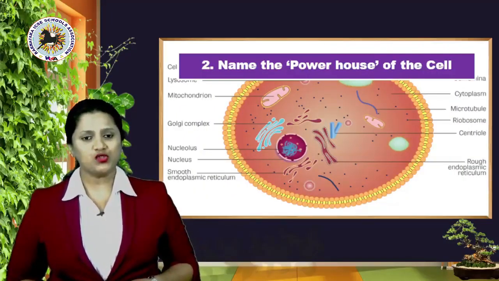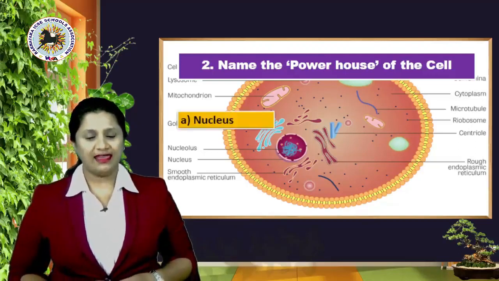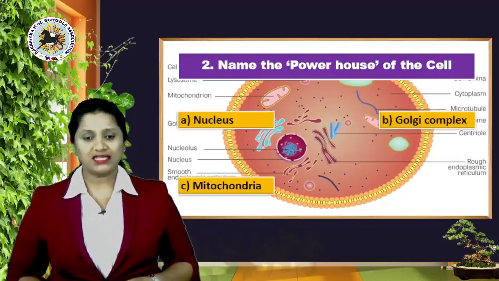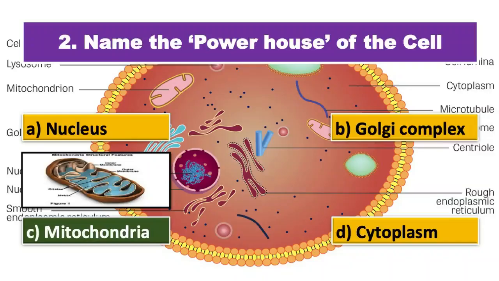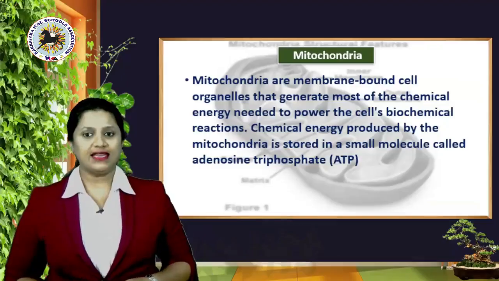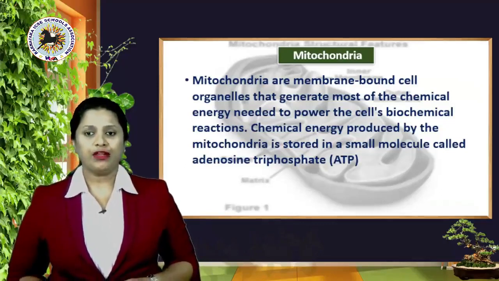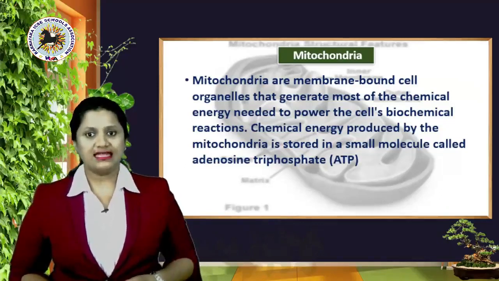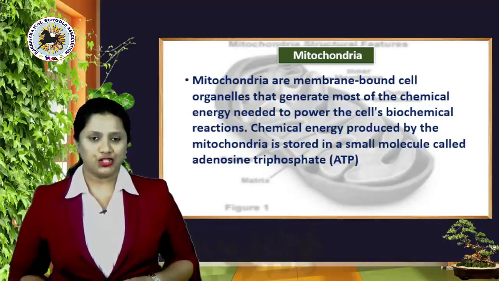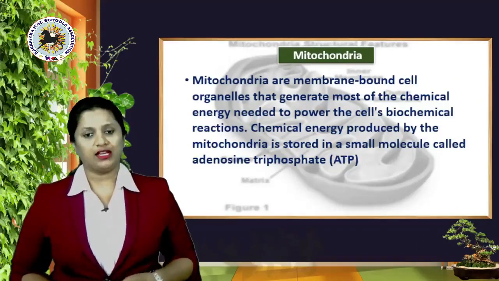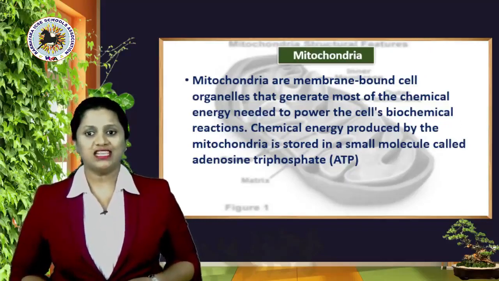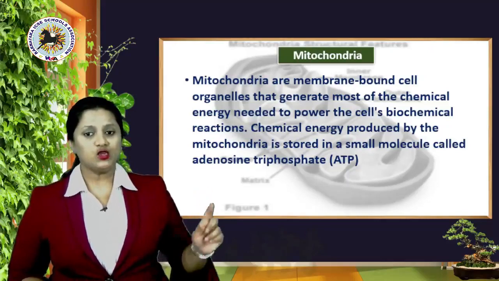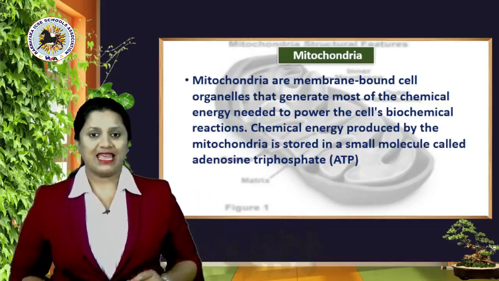Name the powerhouse of the cell. Your options are A, nucleus, B, Golgi complex, option C, mitochondria, or option D, cytoplasm. Right answer? Well, yes, it's option C, mitochondria. And what's that? Mitochondria are membrane-bound cell organelles that generate most of the chemical energy needed to power the cell's biochemical reactions. Chemical energy produced by the mitochondria is stored in a small molecule called adenosine triphosphate, ATP.